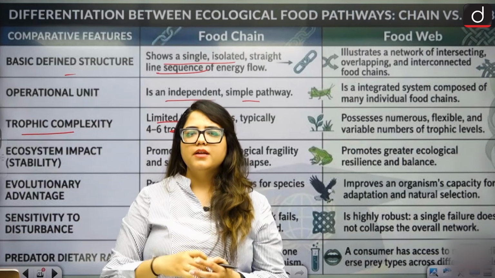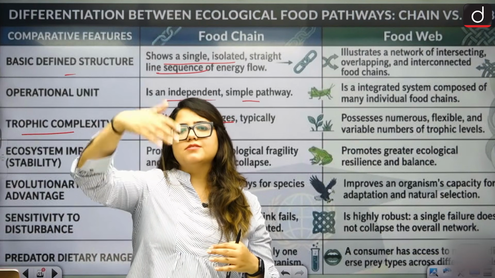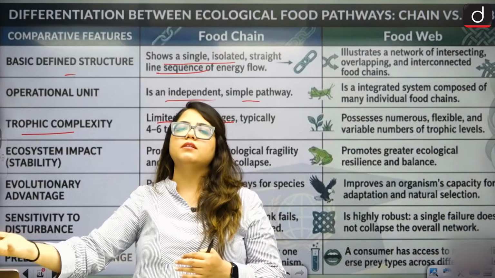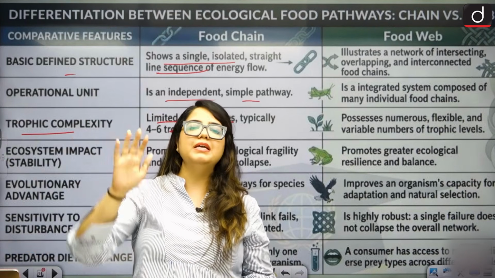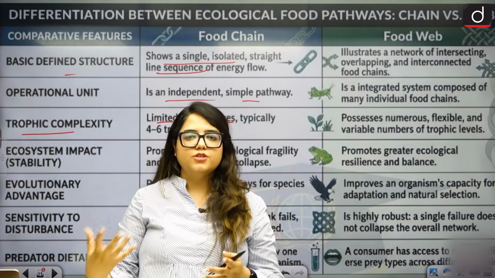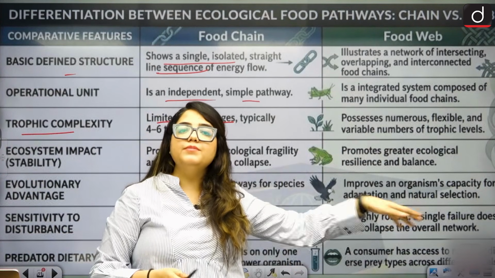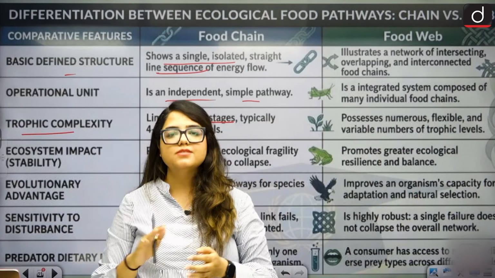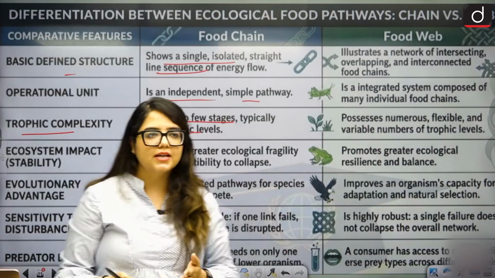Like grass, then sheep, then fox, then wolf, then maybe lion. That's where it ends. Maybe eagle can also be added. Other than that, there is no other chain. But in food web, there is complexity, so multiple chains are formed. So it is unlimited.